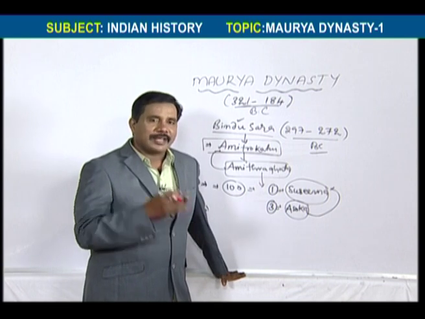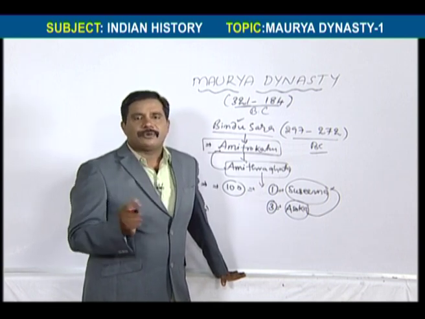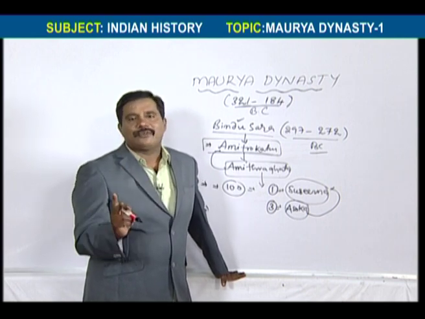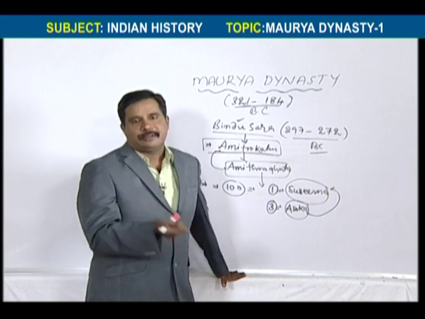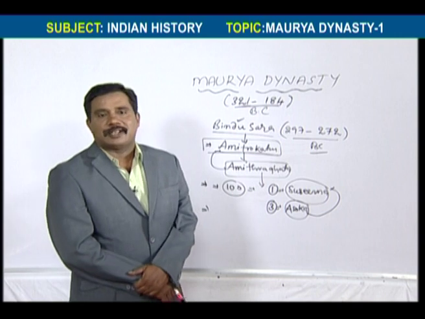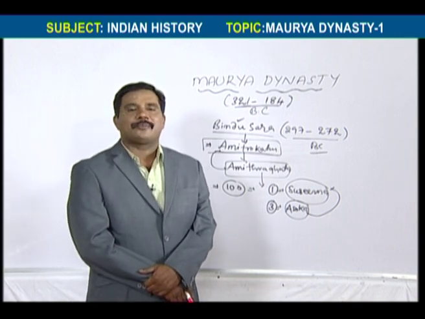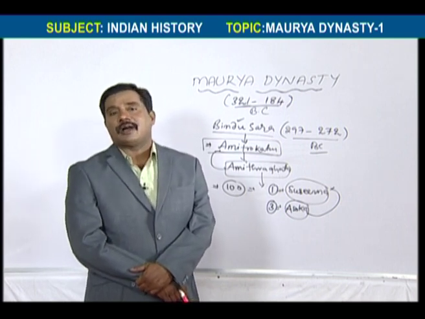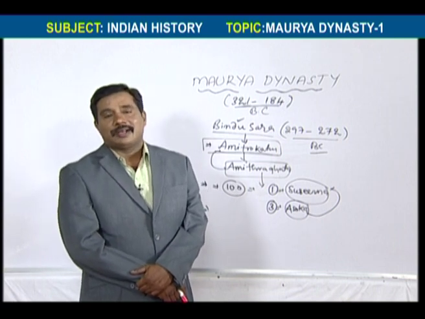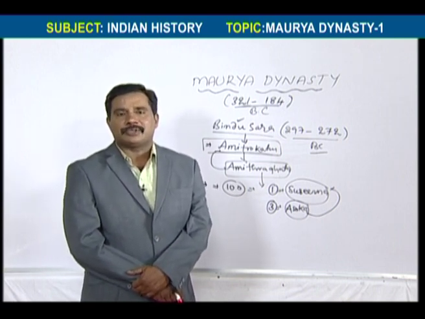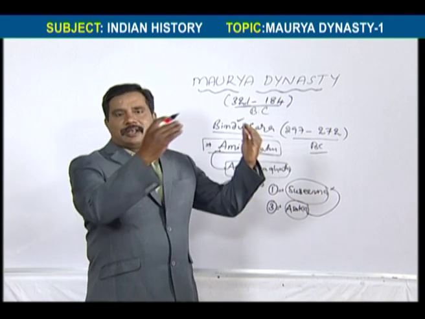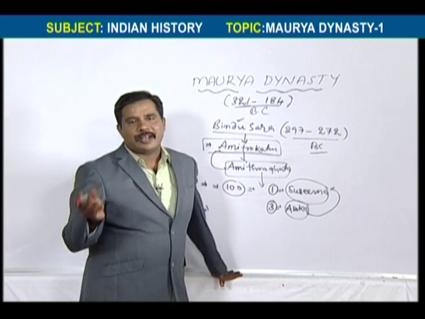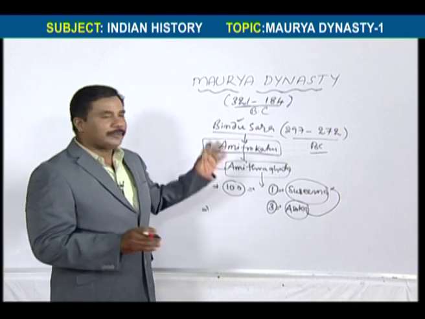That's why Bindusara asked him to send fig fruits and wine and a philosopher. But Antiochus sent only two things, that is fig fruits and liquor, that means wine. But they have not sent the philosopher. Bindusara asked Antiochus, what happened? Why didn't you send the philosopher? Antiochus said, this is against our law. They cannot accept spreading their knowledge in other countries. But regarding our India, we sent so many philosophers to foreign countries. Anyhow, this is the information regarding Bindusara.